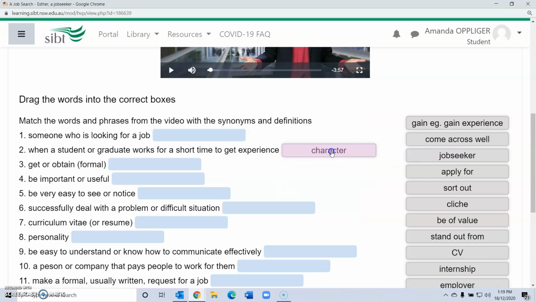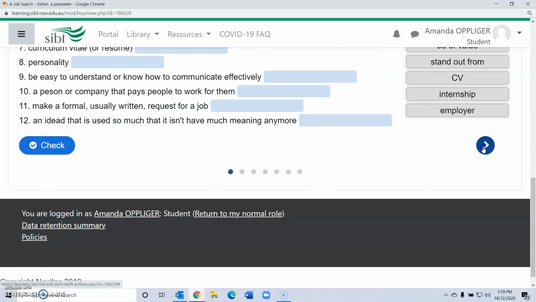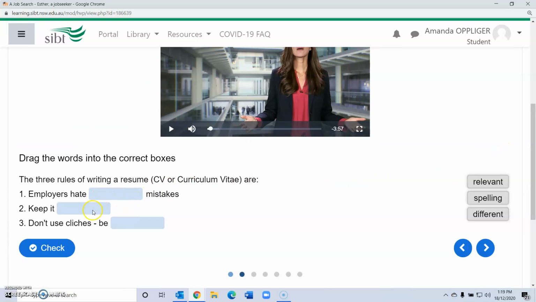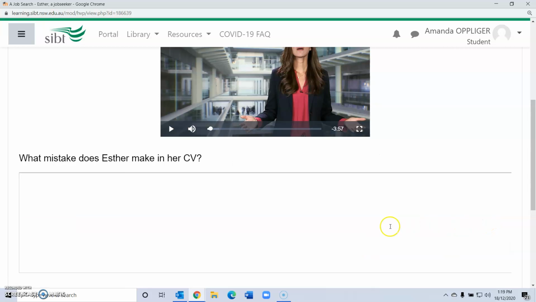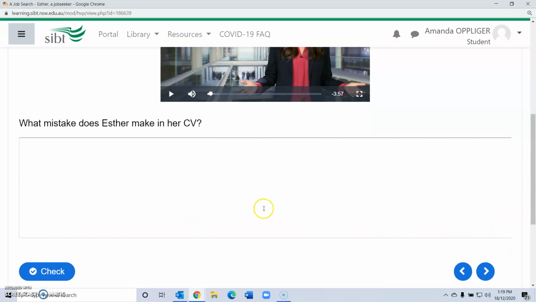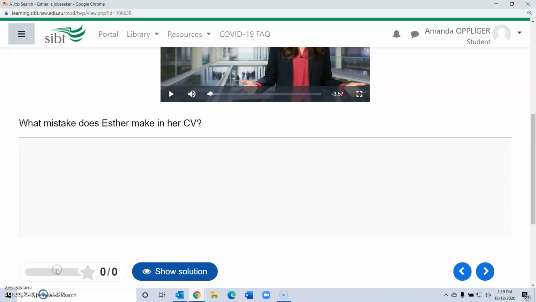So again, some drag and drop activities, some fill in the missing word activities, again by dragging and dropping, true or false, and then a piece of writing for you. Now when you check, they will give a solution here, but the idea is to have a go yourself.